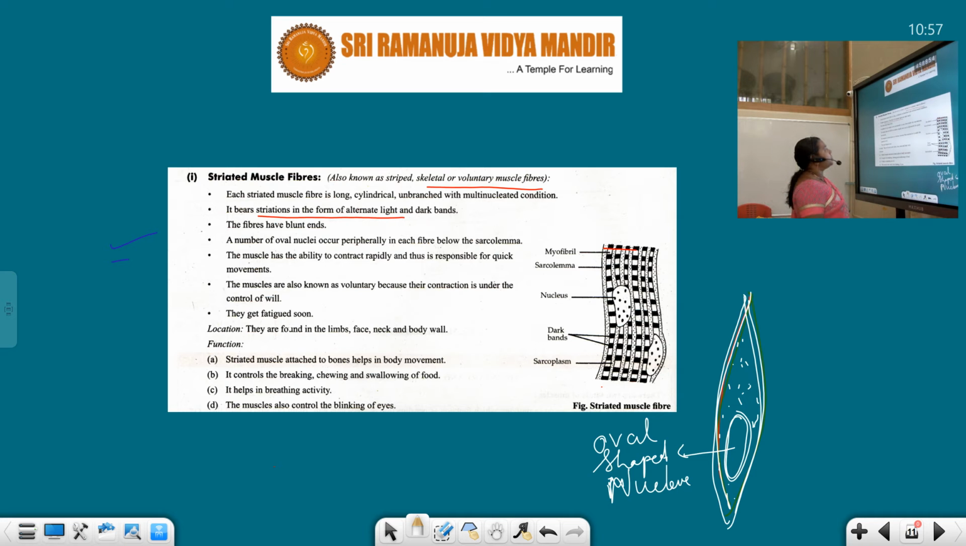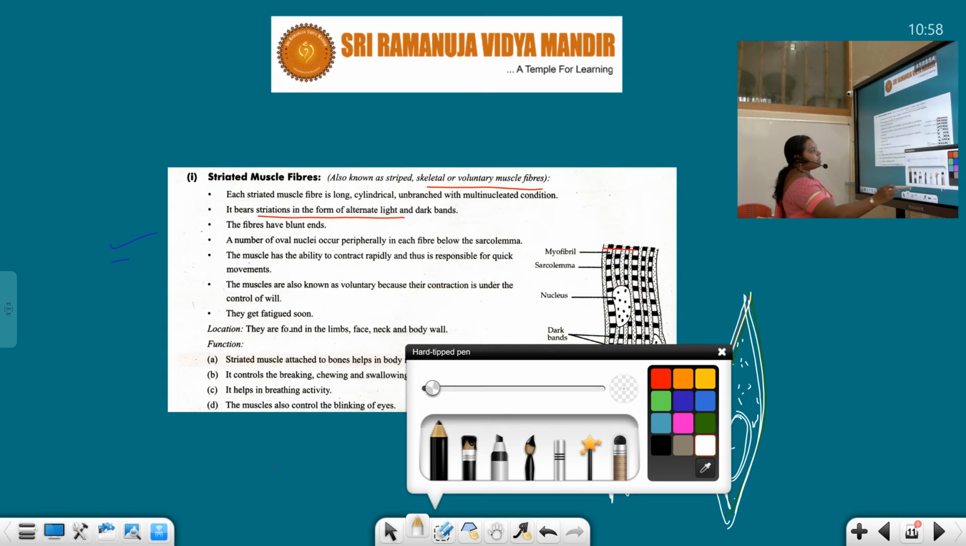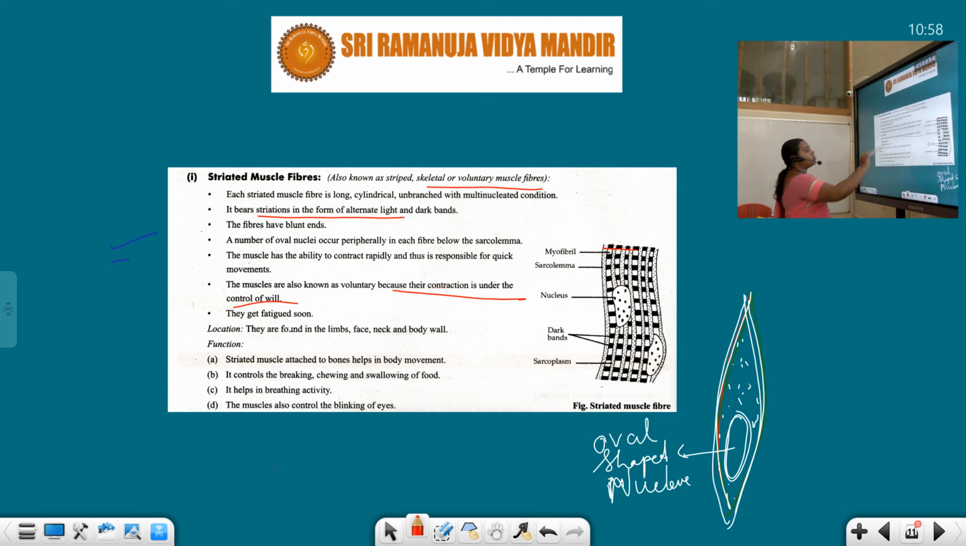And the muscle has the ability to contract rapidly and thus is responsible for quick movement. So students, it responds very rapidly. That is the reason the muscular actions performed by the skeletal muscles are so quick. And these muscles are also known as voluntary muscles. Their contraction is completely under the will of the person.